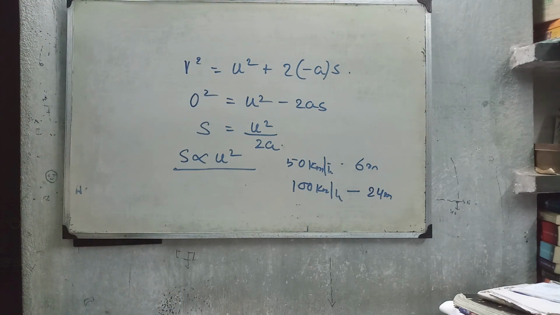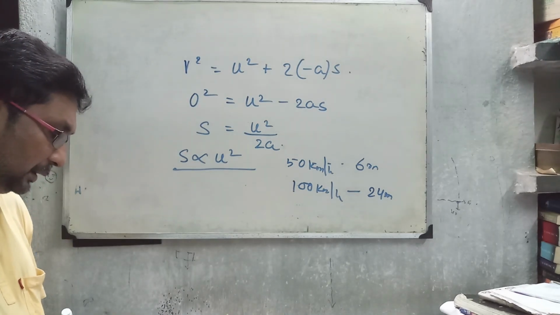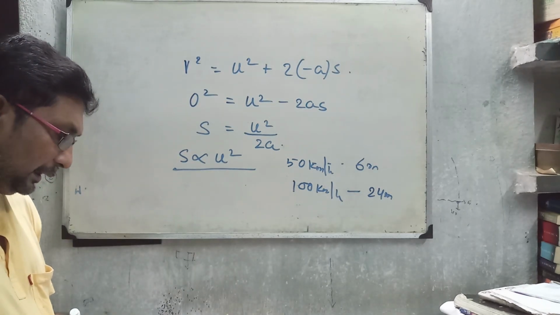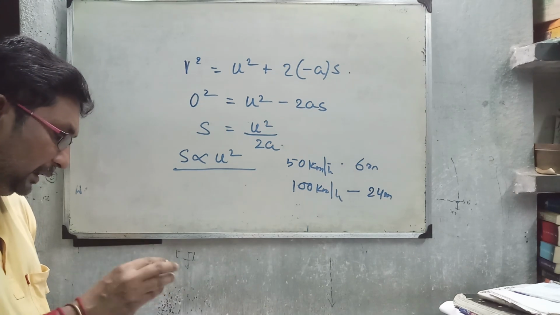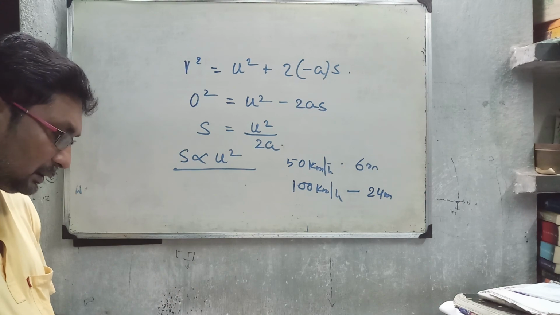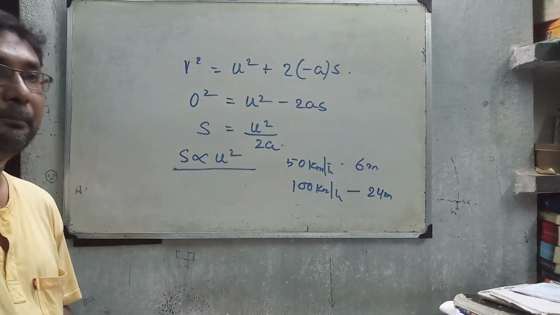Next question. An automobile traveling with a speed of 60 km per hour can brake to stop within a distance of 20 meters. If the car is going twice as fast, 120 km per hour, the stopping distance will be?